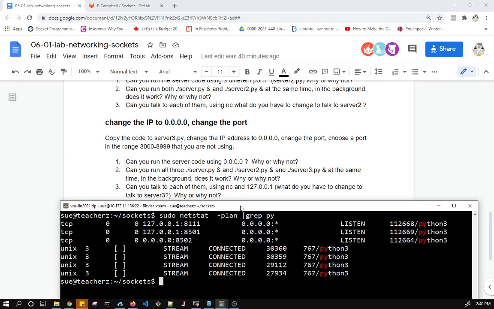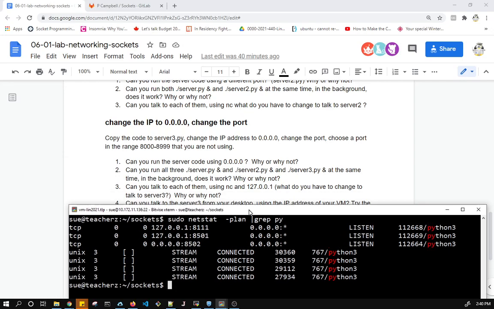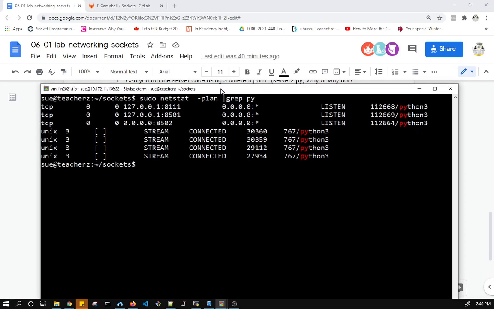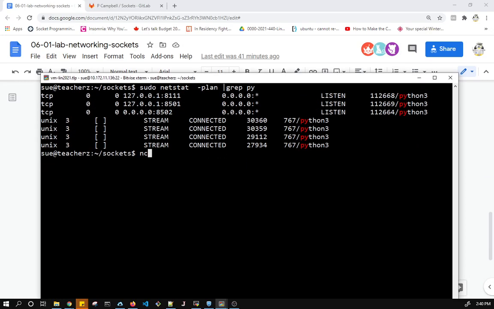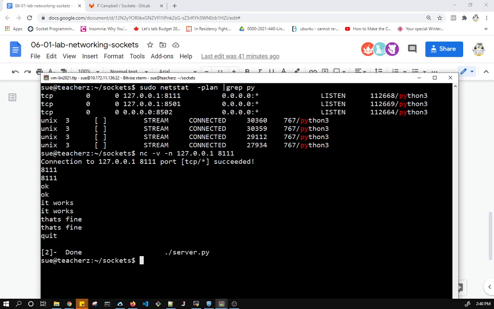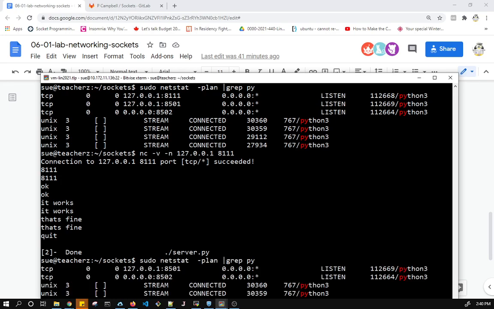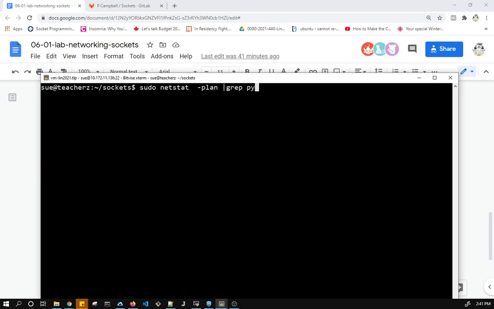The next one is, can you talk to each of them using netcat and the loopback? What do I have to change to talk to server 3? Let's try it. Let's try the first one. Let's get netcat in, there we go. Let's try 8111. And we will quit. Okay, so now that one is gone. As you can see, I only have the other 2 because we always consume the socket. It's just a one-shot process. So now I can do it for the first one.